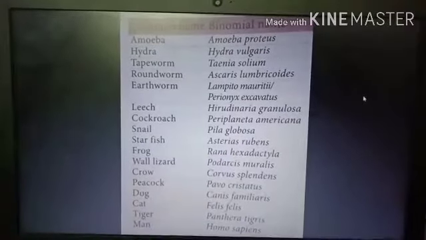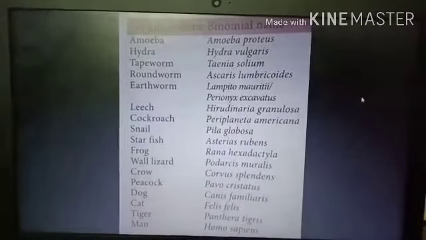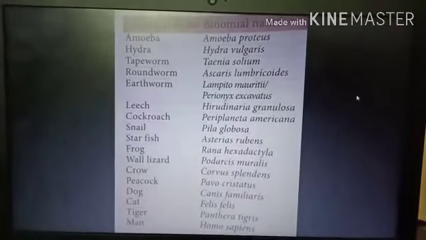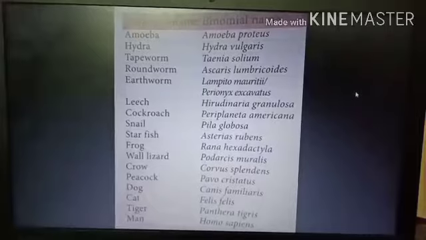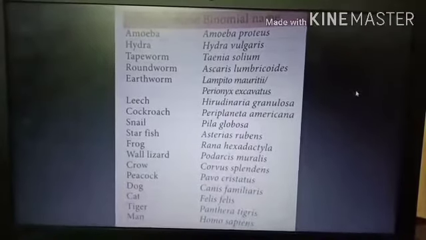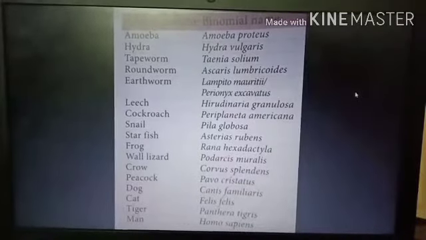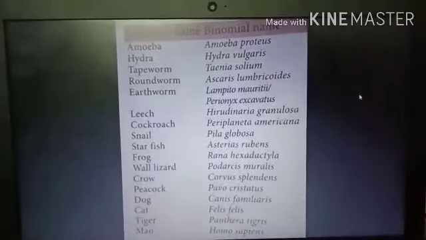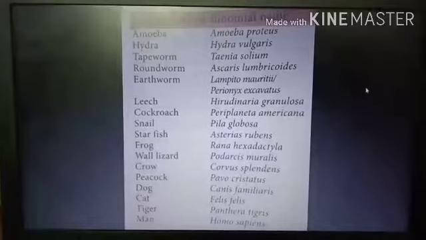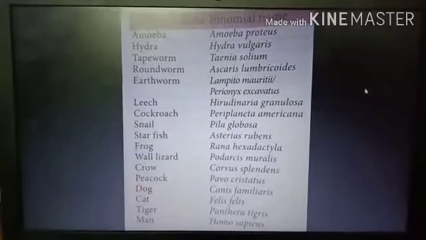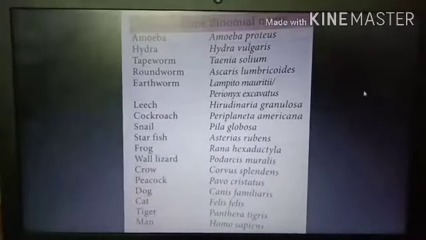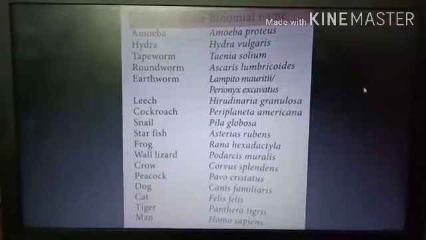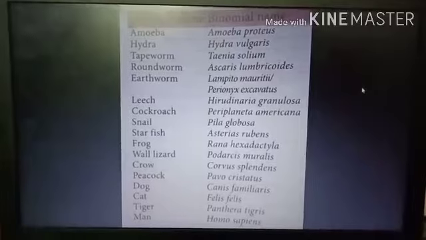Amoeba, Amoeba proteus. Hydra, Hydra vulgaris. Tapeworm, Taenia solium. Roundworm, Ascaris lumbricoides. Earthworm, Pheretima or Perionyx excavatus. Leech, Hirudinaria granulosa. Cockroach, Periplaneta americana. Snail, Pila globosa.